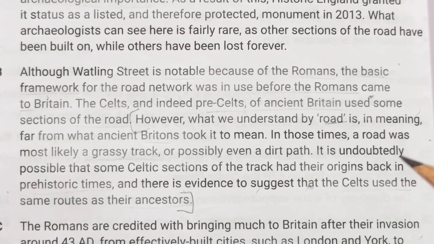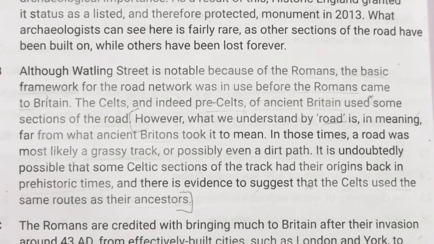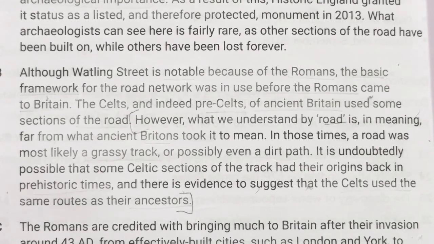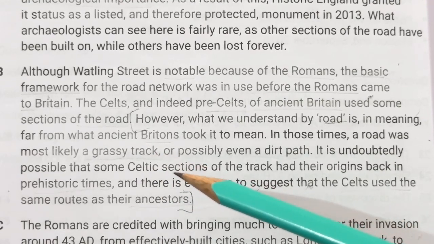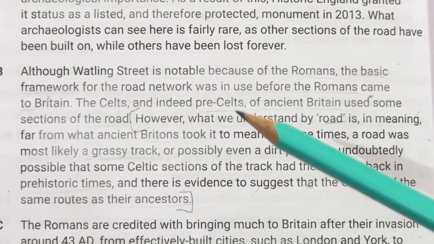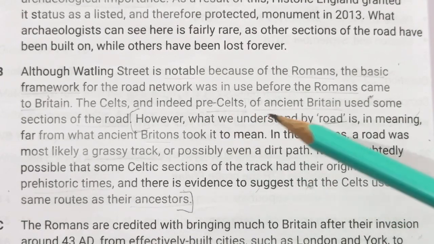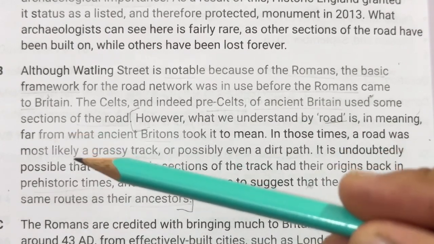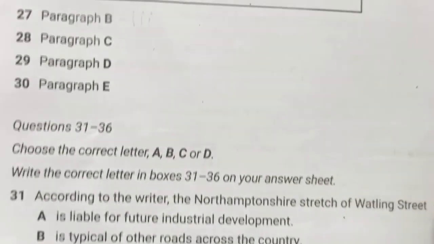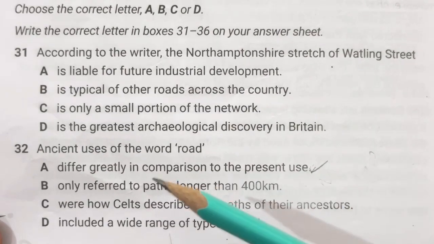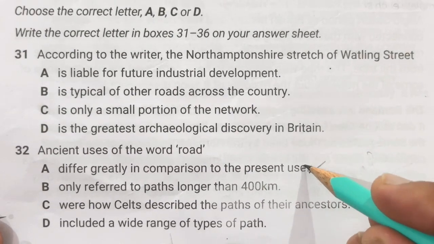What we think of as a road is a paved path on which we drive our vehicles, and it is usually metalled, and in this they are saying that it was possibly a grassy track or a dirt path. Moreover, in the first line we got the answer, what they are saying is that what we understand by road is in meaning far from what ancient Britons took it to mean. Okay, let's go on to our options. First option is: differ greatly in comparison to the present use. So yes, this is the correct answer.